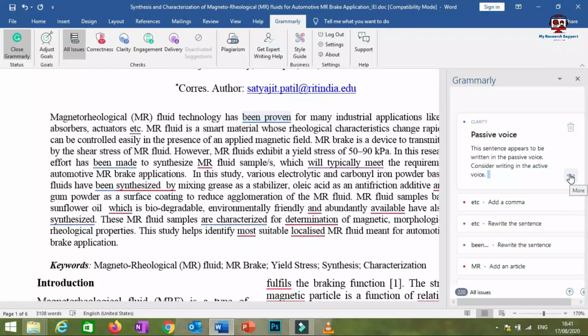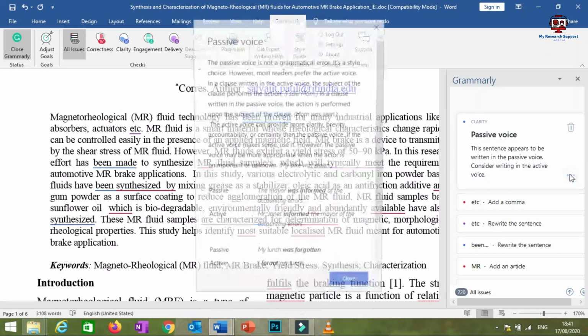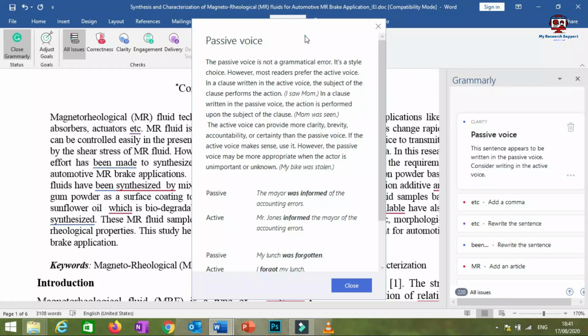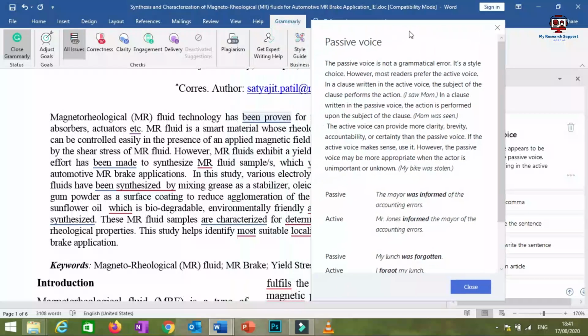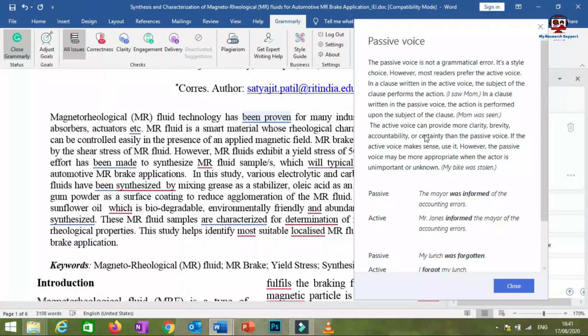See, on the right side you have to click on these three dots. As soon as you click, you will get a new window, passive voice. Grammarly will tell you how the passive can be converted into active. See, here are a few examples also. So accordingly, you can convert that sentence into active voice, and if there is a mistake, then Grammarly will correct it. But Grammarly will not itself convert passive voice to active voice. That is an important point that you have to understand.